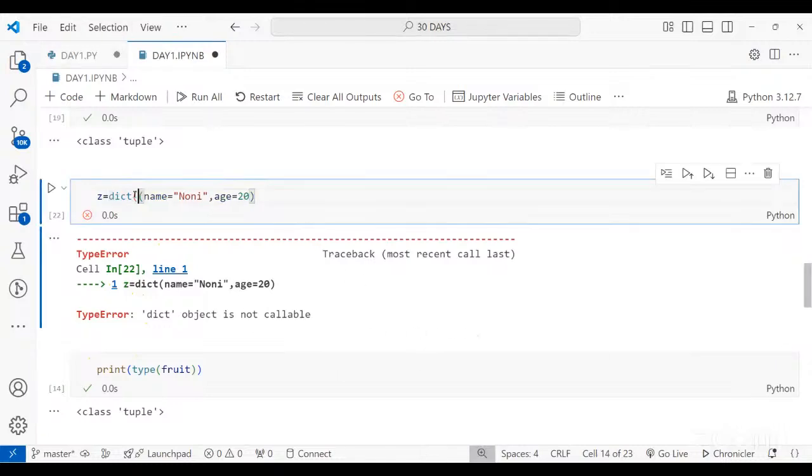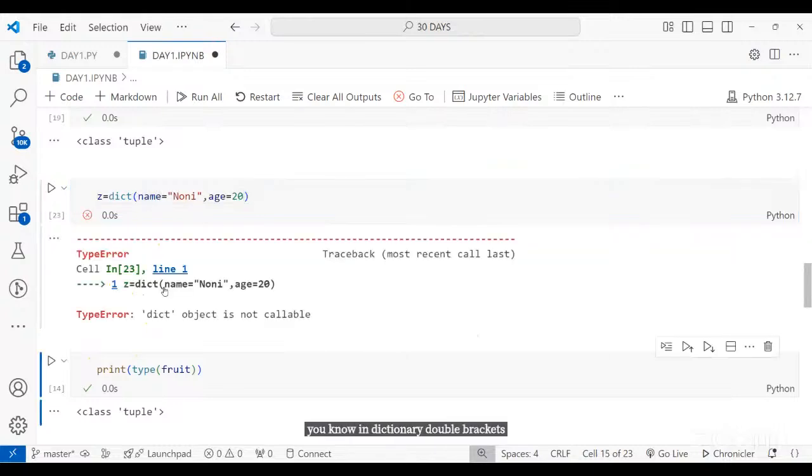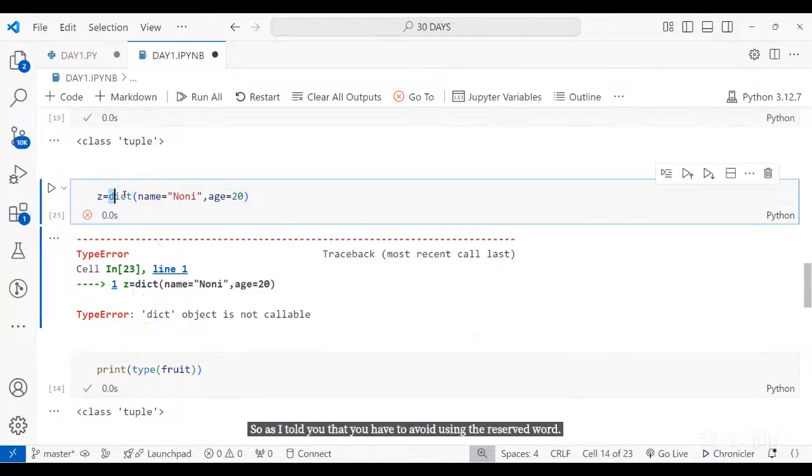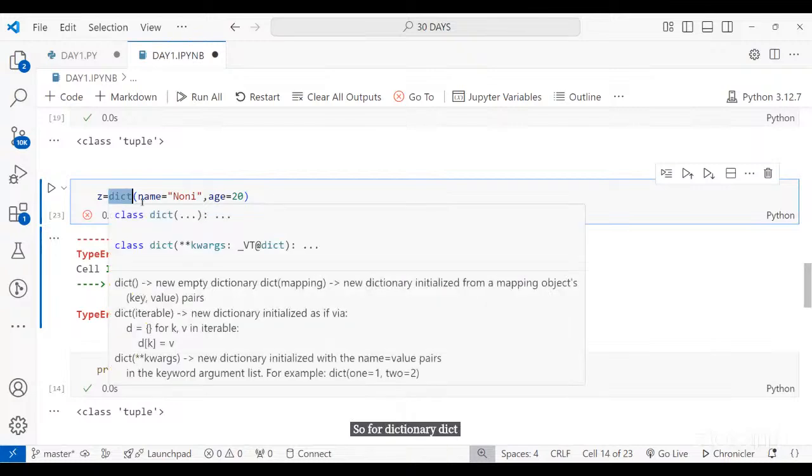Or we'll try with the brackets as well. No, in a dictionary, double brackets are not required. Yeah, I need to restart the kernel basically, because I already have defined the dict above. So as I told you, you have to avoid using the reserved word. For dictionary, dict is the reserved word in Python.